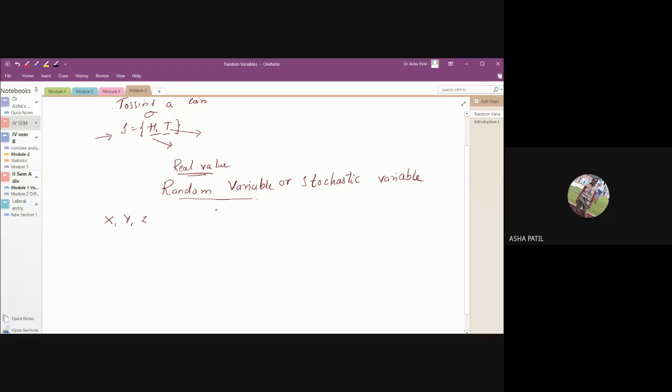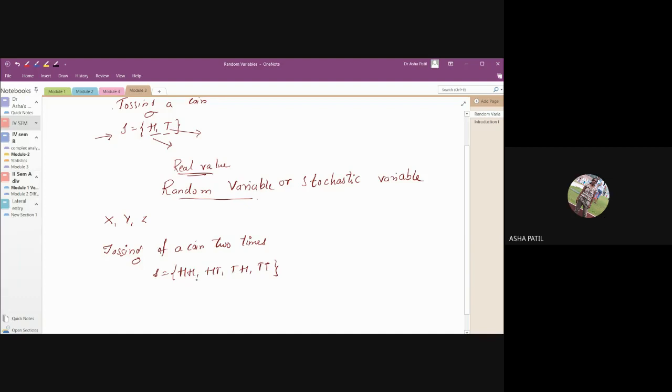Okay, and I'll give an example better. Suppose when you toss a coin 2 times, or 2 coins are tossed, you can consider, say, tossing of a coin 2 times. If you toss a coin 2 times, can you tell me what will be your sample space? Head, head. Yes. Head, tail, tail, head, tail, tail. Good. So these are your outcomes, right?